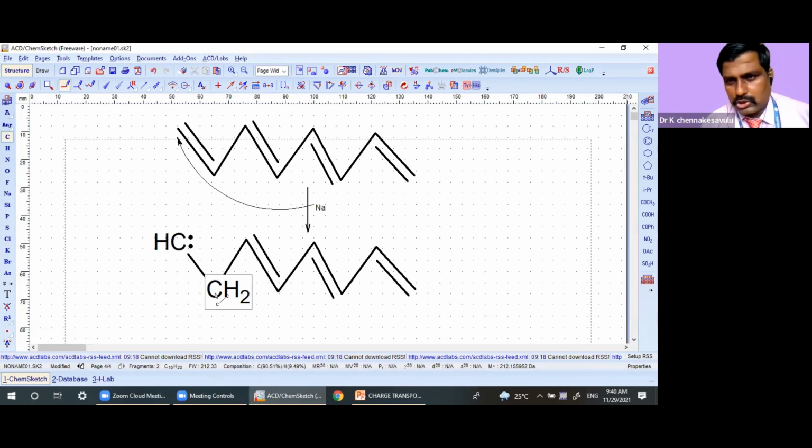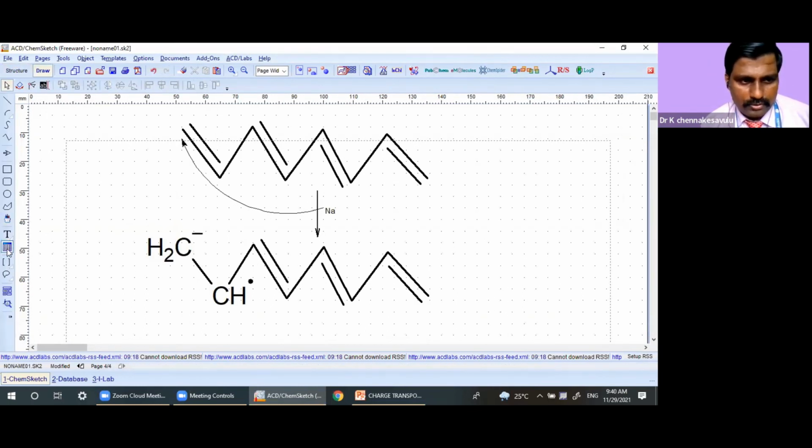And here one electron will be there. That electron, instead of writing two dots, I am writing it as a negative charge. Okay. See that this is a negative polaron. This is called a negative polaron.